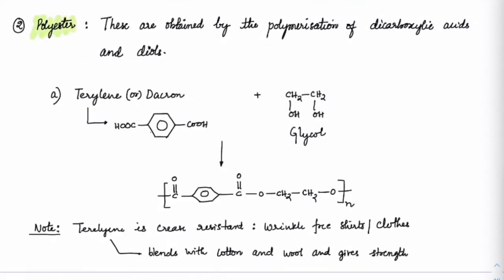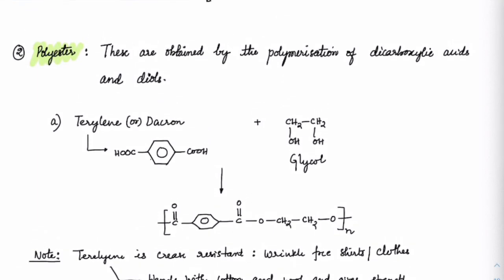The next polymer we will see is polyester. What we have seen earlier was an amine and an acid reaction. Now we will see esters. Polyesters can be obtained by polymerization of dicarboxylic acids and diols. Basically, acid and alcohol undergo esterification.